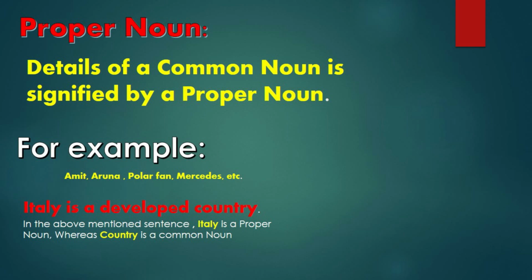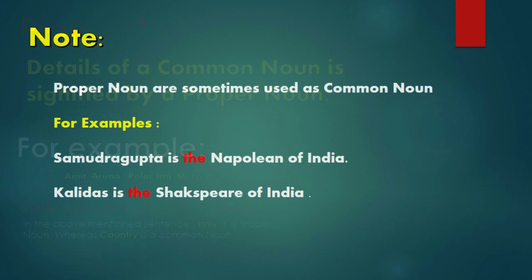Could you understand? Okay, so let's have a note. Proper nouns are sometimes used as common nouns. For example, Samudragupta is the Napoleon of India. Kalidas is the Shakespeare of India. Understood?